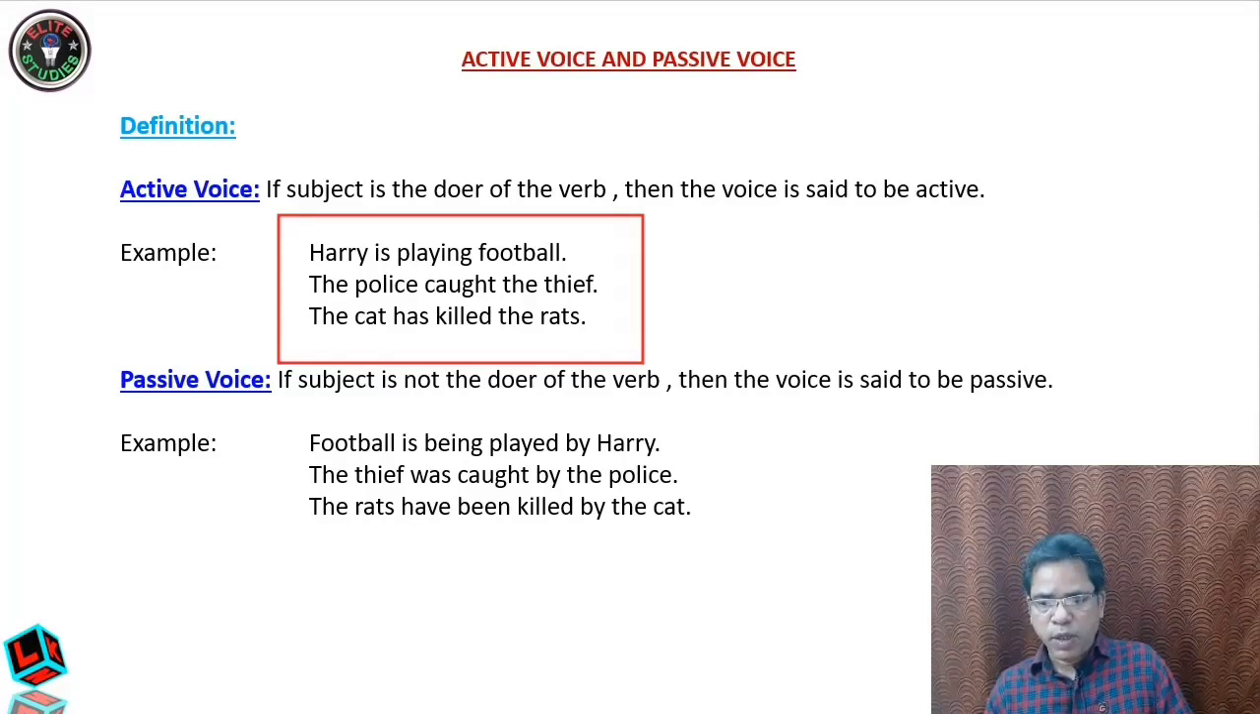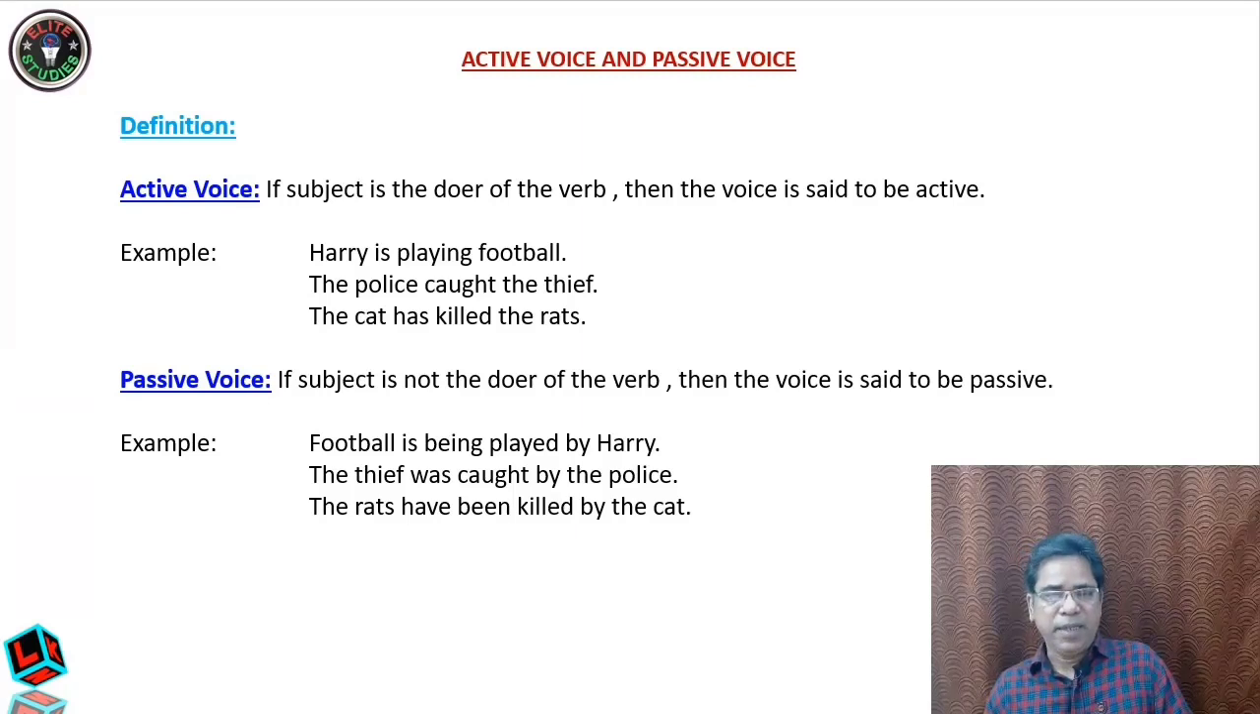Now come to the passive voice. Football is being played by Harry. The same thing I have written in passive voice. Football is being played. The verb playing is not done by football. It is done by Harry, and Harry has become the object, and football is the subject. So the subject is not doing the verb play. So therefore it is passive.